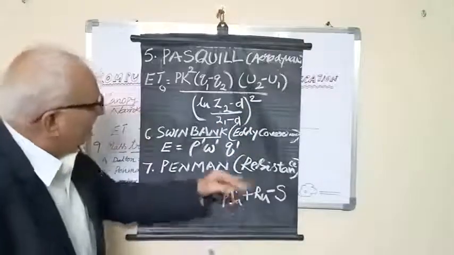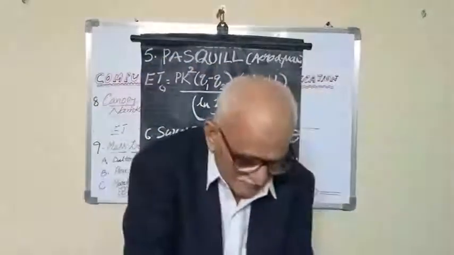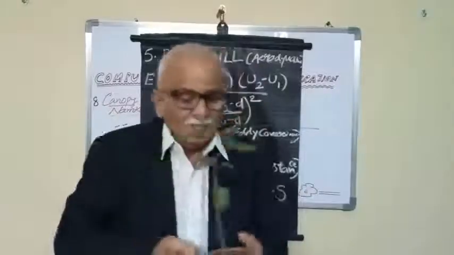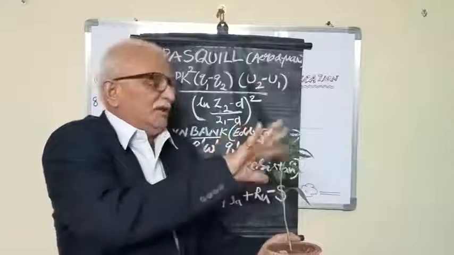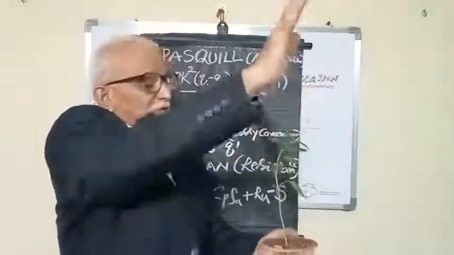And so, the Penman resistance approach. What is the resistance approach we discussed? It is Penman. This is the crop, the live crop. For example, what is the resistance? When wind is blowing, the crop offers resistance. Through that resistance, evapotranspiration, latent heat of evaporation, is going on.